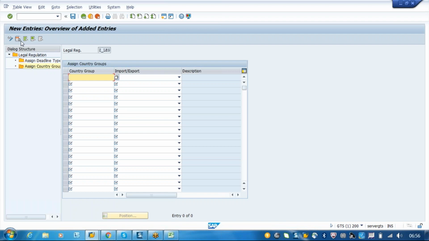You should not use one legal regulation for the entire GTS, okay? You cannot use it either, it is controlled by the legal code. But why are we creating a group? Why we are creating a group here is